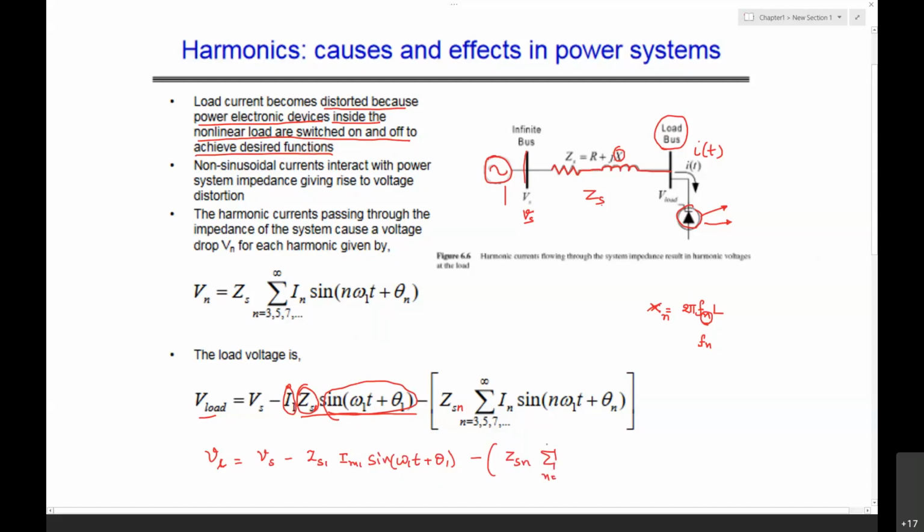Why will we have only the odd harmonics?